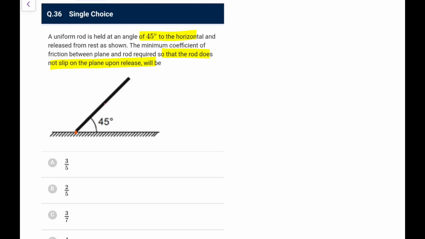Let's check it. In this case, the normal and friction act here, so only the mg torque acts. The torque of mg would be mg into L by 2 into cos theta, and that equals the moment of inertia, ml square by 3, into alpha. So alpha comes out as 3g cos theta by 2L. As theta decreases, alpha will increase, so AT will also increase.